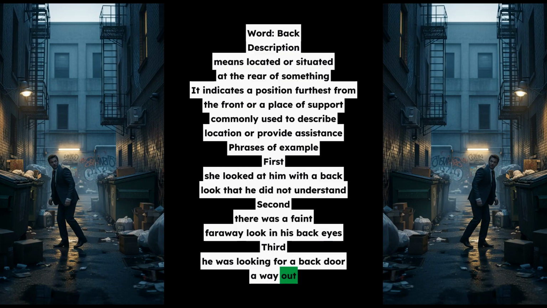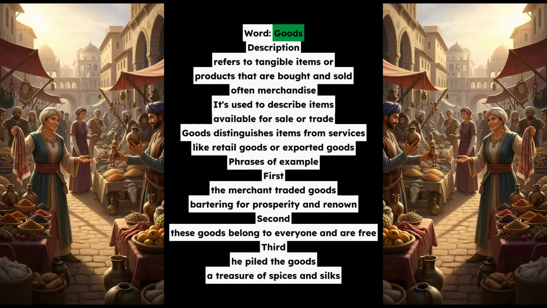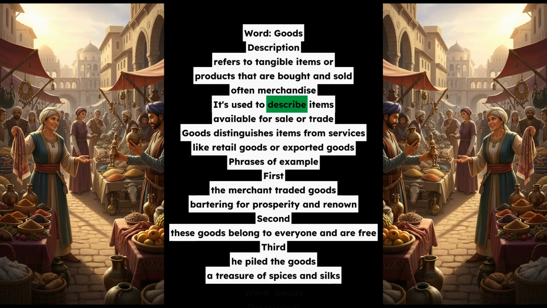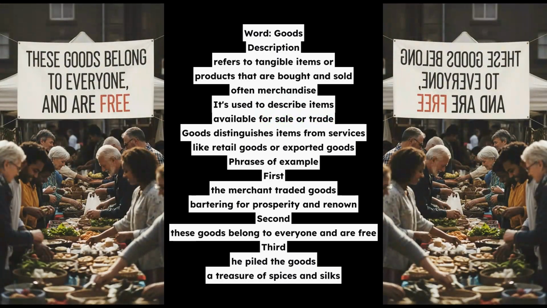Word: goods. Description: refers to tangible items or products that are bought and sold, often merchandise. It's used to describe items available for sale or trade. Goods distinguishes items from services, like retail goods or exported goods.